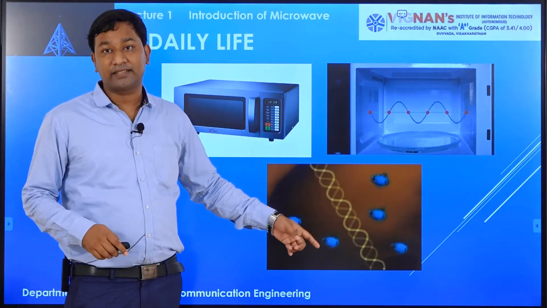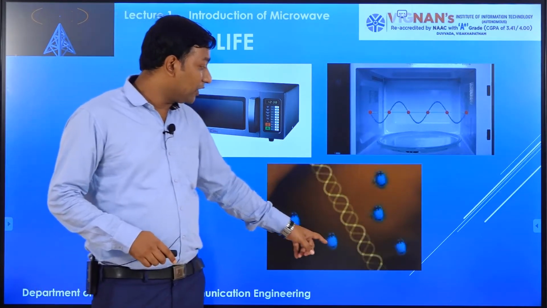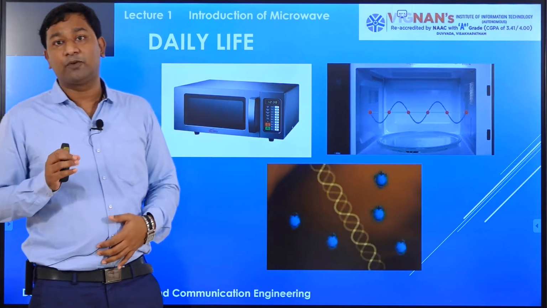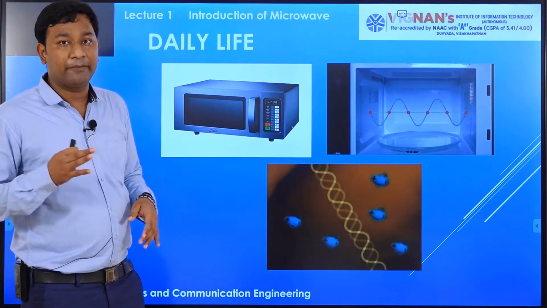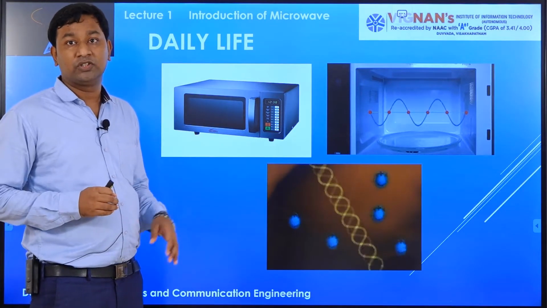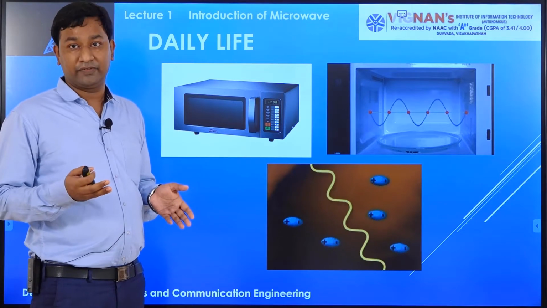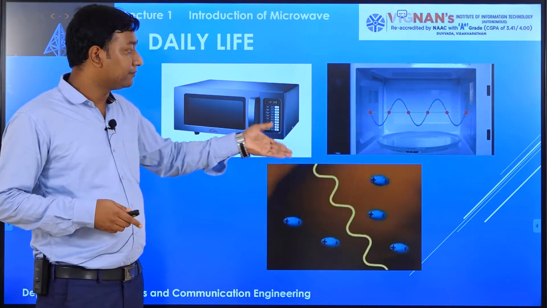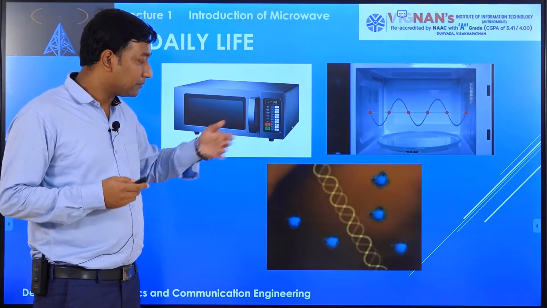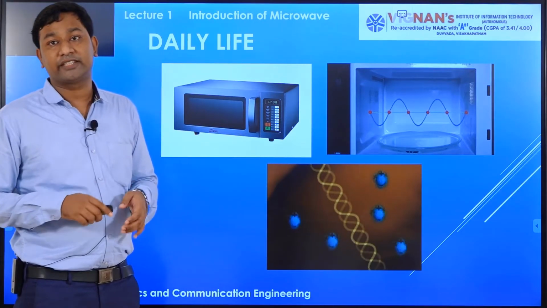When the signal passes through the food, the water molecules present in the food start vibrating. Due to that vibration, heat is produced. So that is the practical application of microwave in our daily life, to cook and heat the food within a fraction of time.